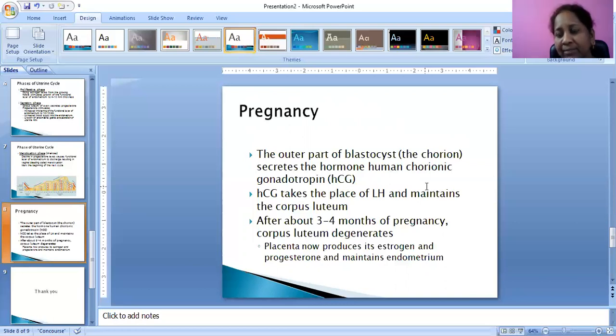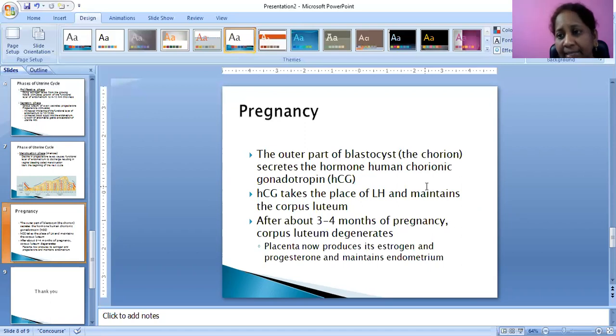The female reproductive cycle consists of two. What are the two? One is the ovarian cycle and the second one is the uterine cycle. The ovarian cycle will be followed by the uterine cycle, which will be followed by the ovarian cycle.